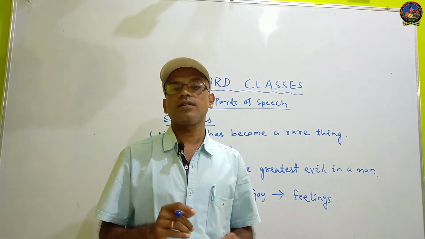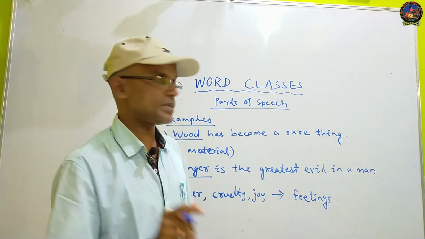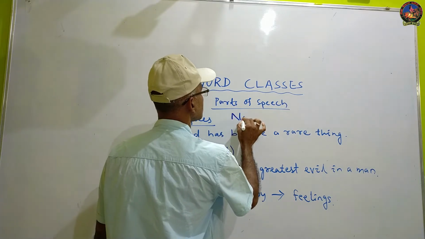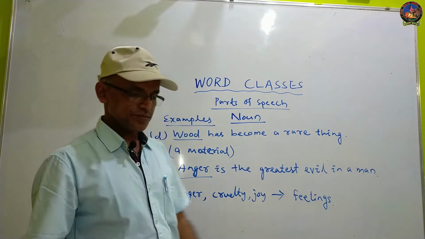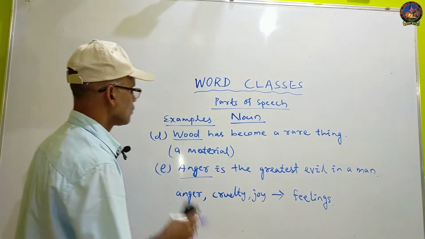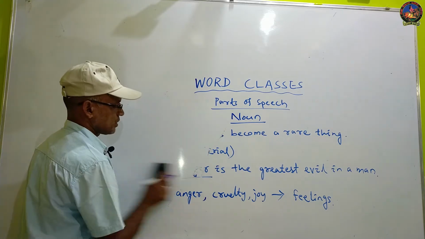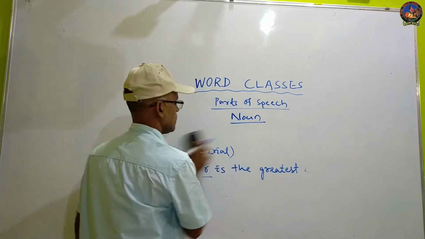So the first point of word classes or parts of speech is noun. All the above examples and the underlined words in the examples are known as nouns.